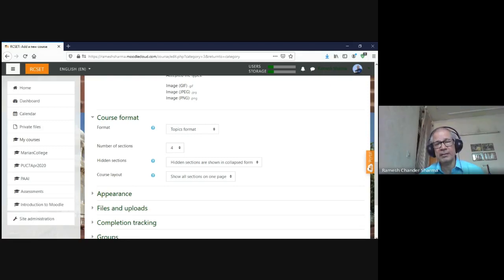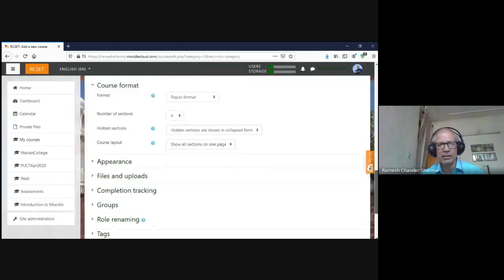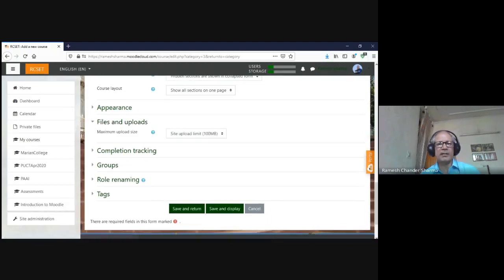And if we are selecting this, then these are the number of sections. We can increase them, we can keep them hidden or visible, invisible, or something like that. And these are the file upload capabilities. We can allow depending on the server capacity. That is not an issue in our university, but there is no need to give this 100 MB capability to our students, because it will be difficult even for them to upload this high. Around 2 MB, 5 MB space is adequate enough.